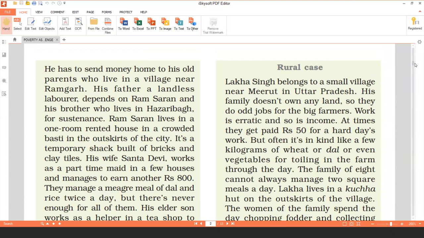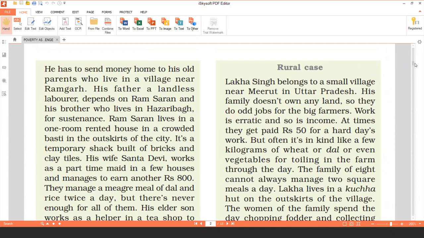Where does Ram Saran live? He is living in a city, but see his condition. He lives in a one-room rented house in a crowded basti. Basti means where the juggis are, in the outskirts of the city. He is not living in the heart of the city of Ranchi. He is staying outside the city where there is a crowded basti or a juggi. It's a temporary shack, not a strongly built juggi, built of bricks and clay tiles.